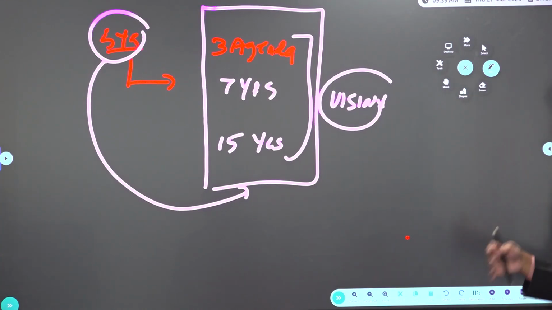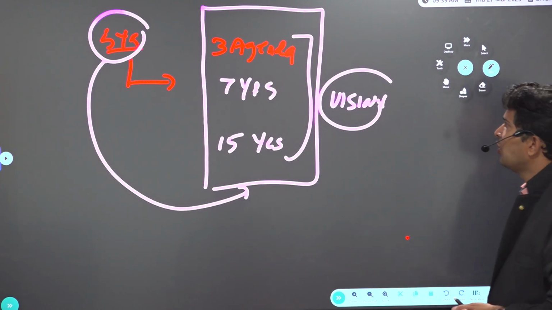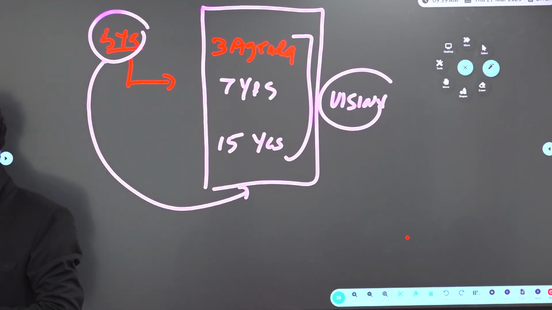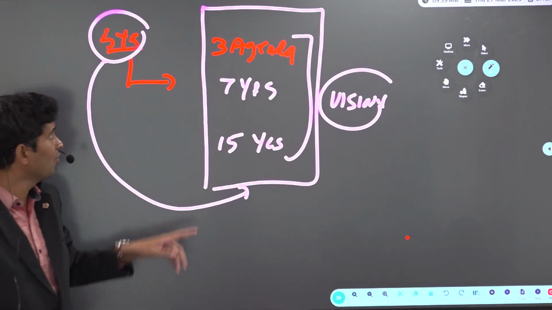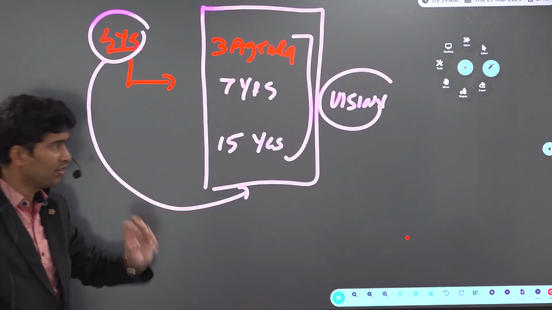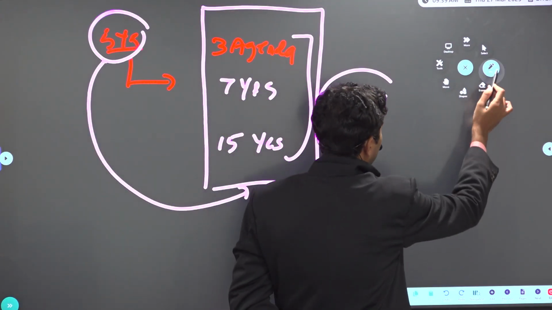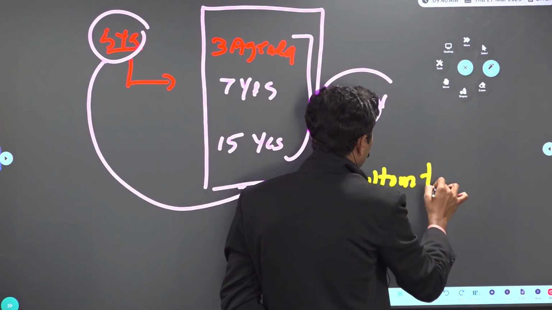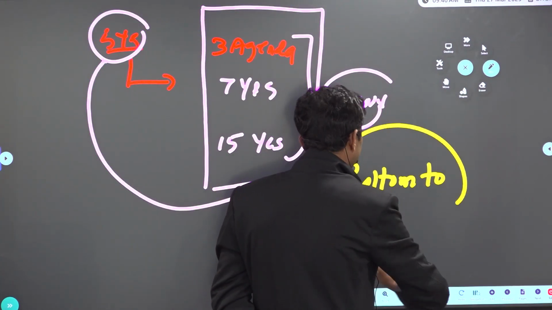So Niti Aayog reports. If you look at Niti Aayog, a question is asked. Niti Aayog consists of both full-time members as well as ad hoc members. The executive chairman of Niti Aayog is the Prime Minister. Niti Aayog is not following a 5-year plan. We are following a 3 years agenda, 7 years strategy, 15 years vision document. Very, very important. Niti Aayog follows a bottom to top approach with integrated multi-level planning.